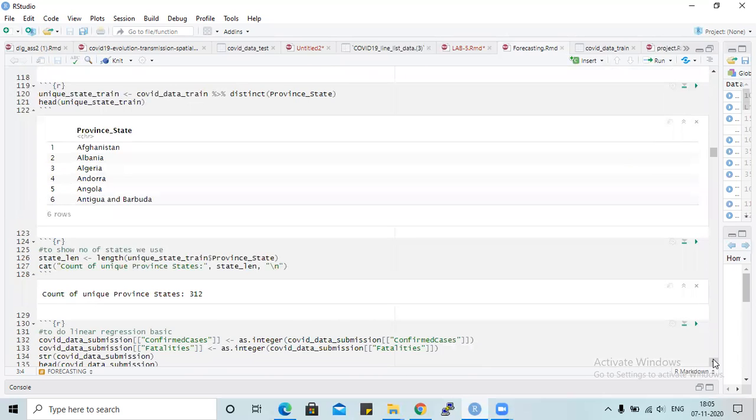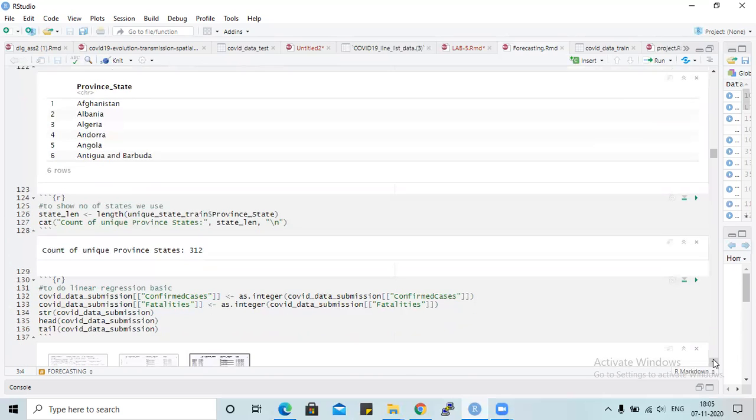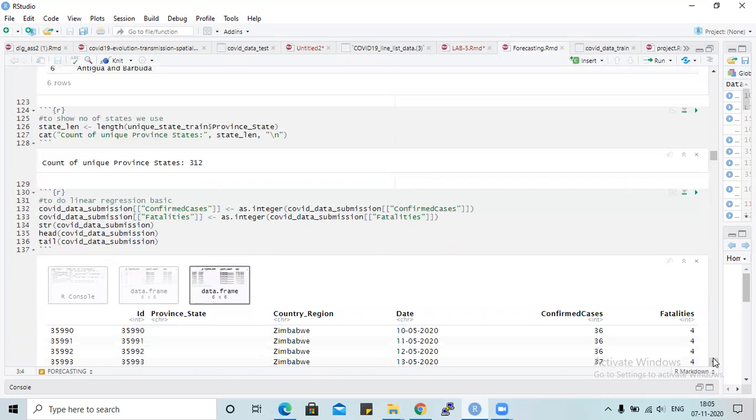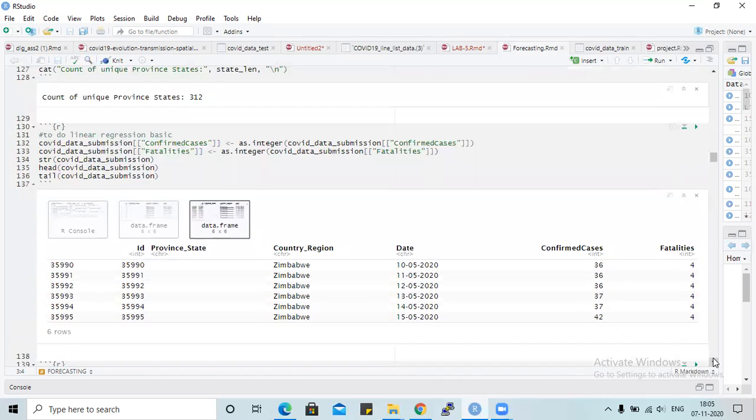Here we find the province states. We see the total number of states which we have taken, that is 312. And here we see the confirmed cases and fatalities according to their box plots.